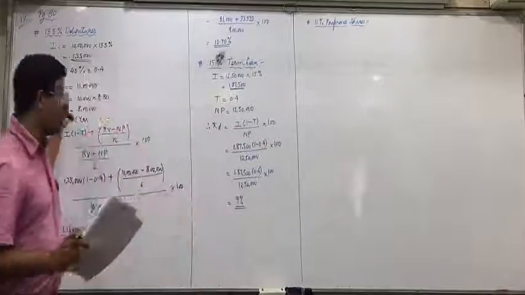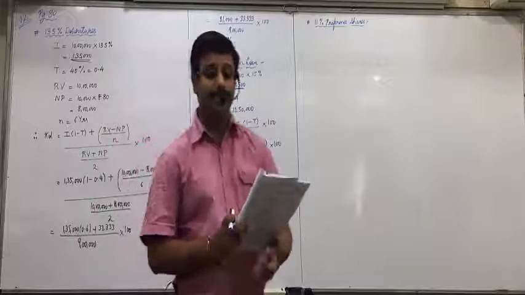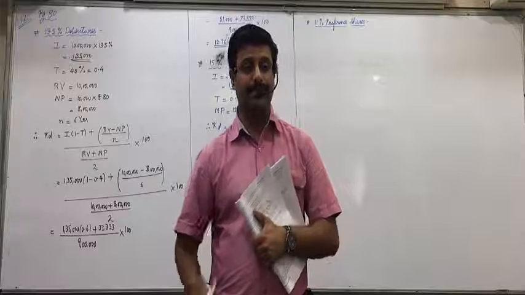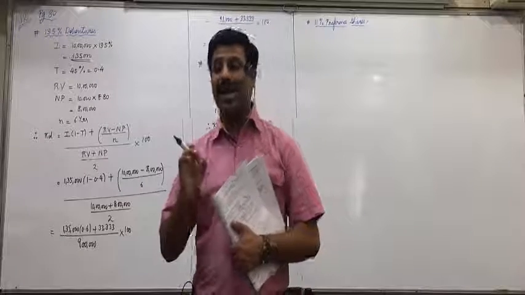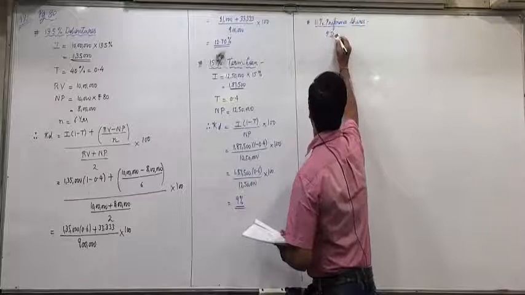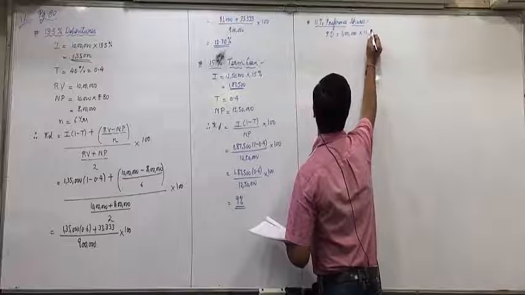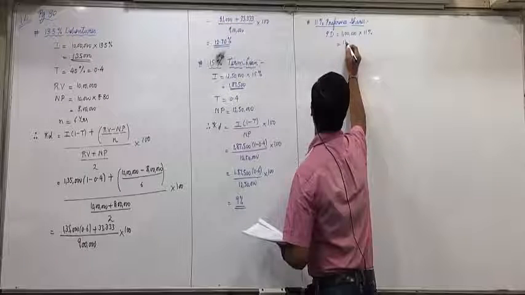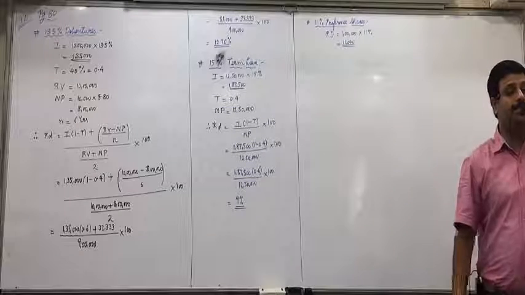Did you understand how did you find the interest? Same way you will find the preference dividend. One lakh into 11%, 11,000, okay? 11% preference shares are 1 lakh, so 1 lakh into 11%, 11,000. Are you all clear with this?